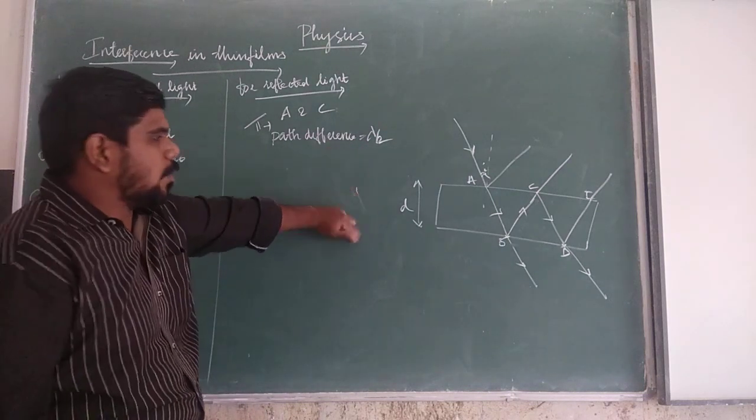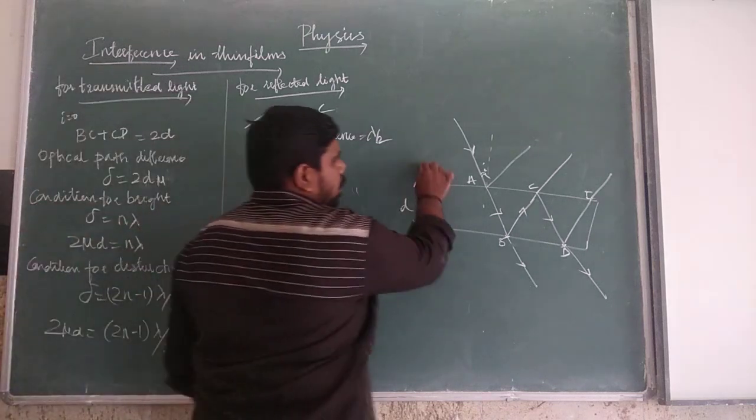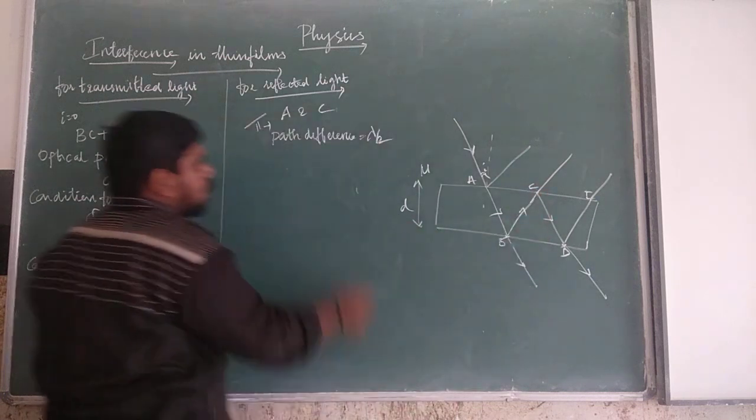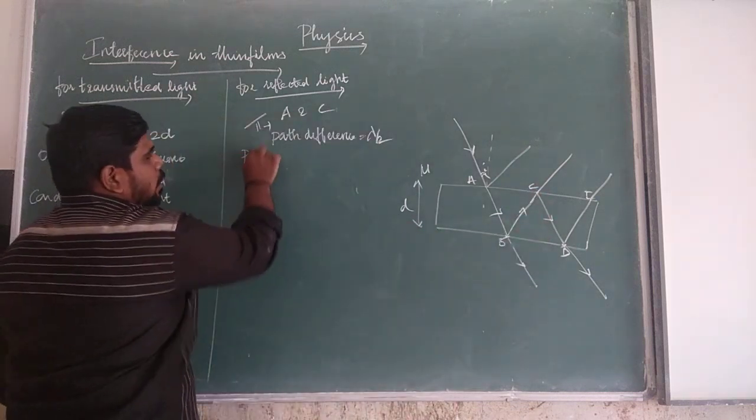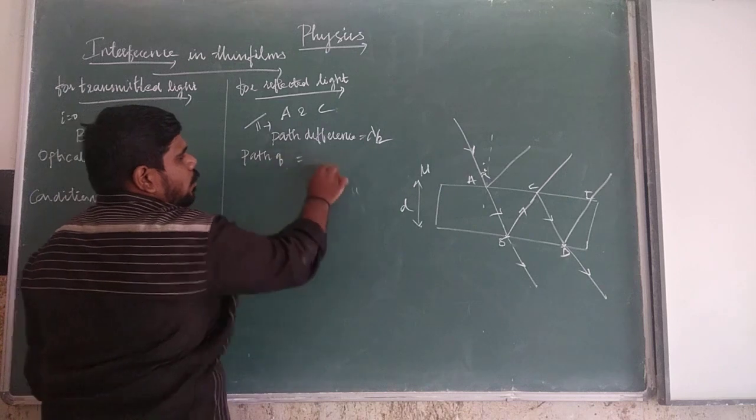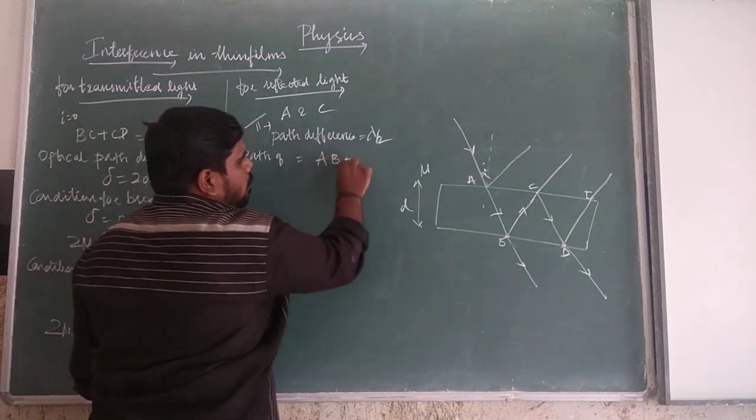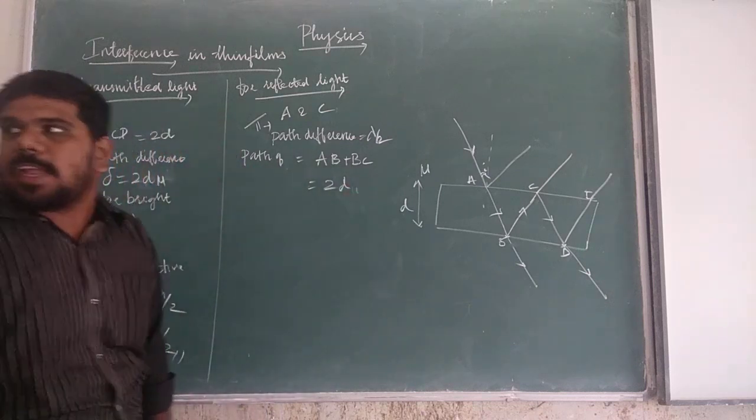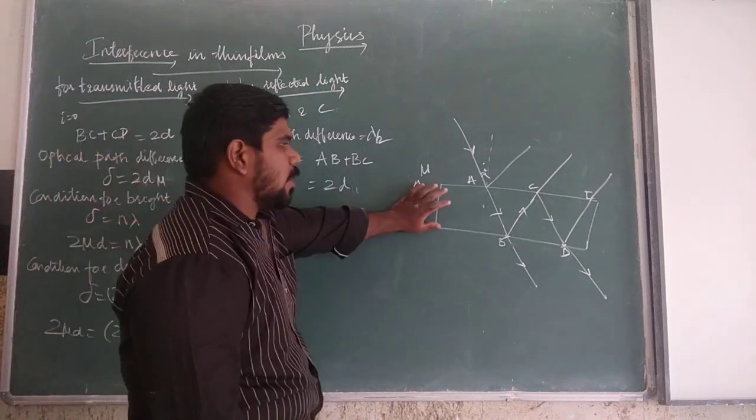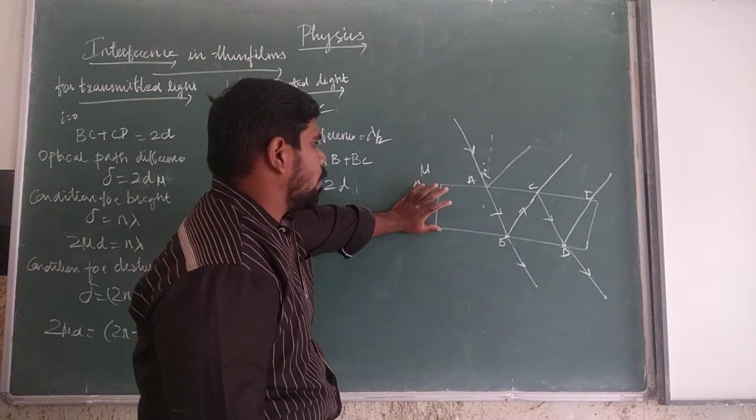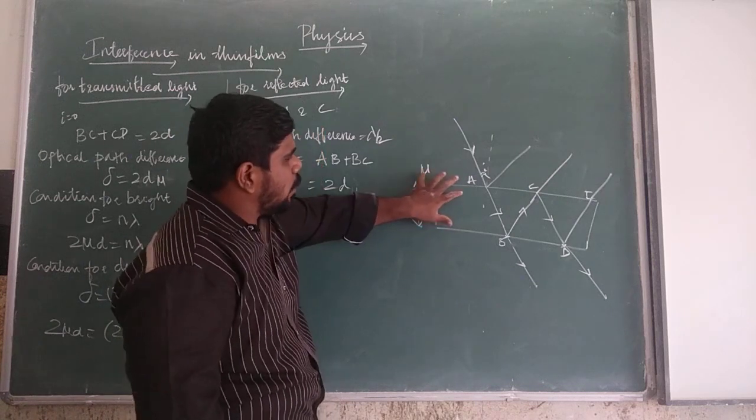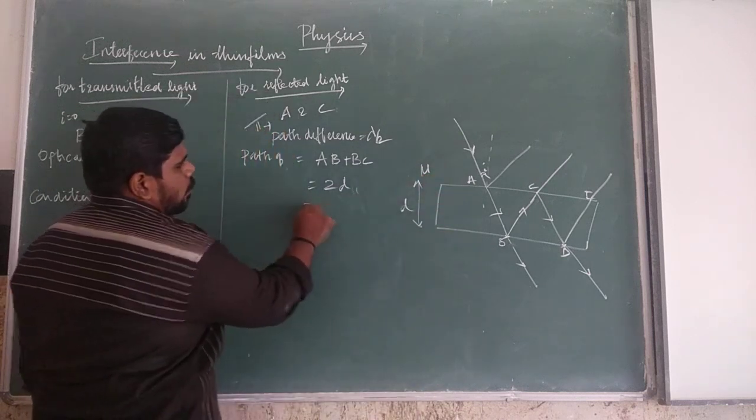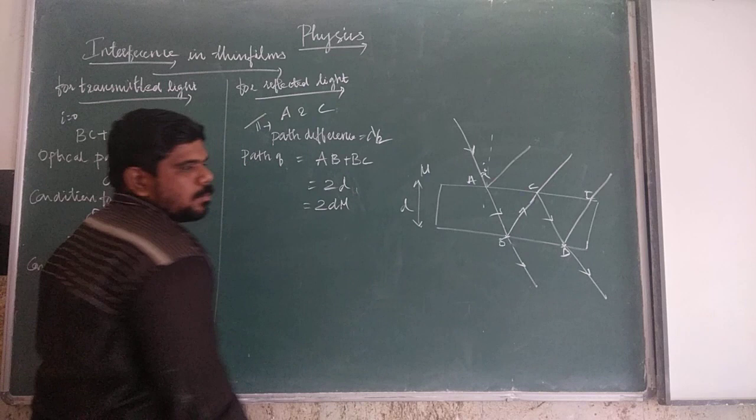Now the light will be moving along the path A to B and B to C. So the path of a light ray is equal to AB plus BC, which is equal to 2d. As this light is moving in the film of refractive index mu, the optical path difference is equal to 2d into mu.